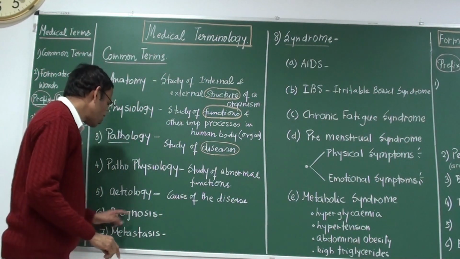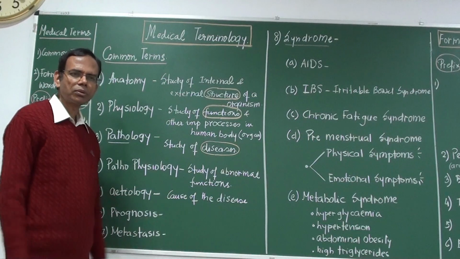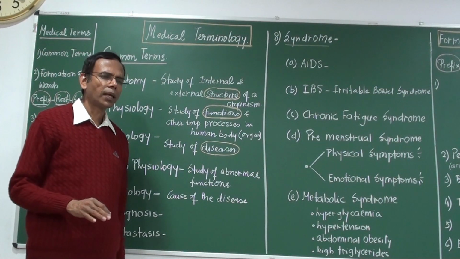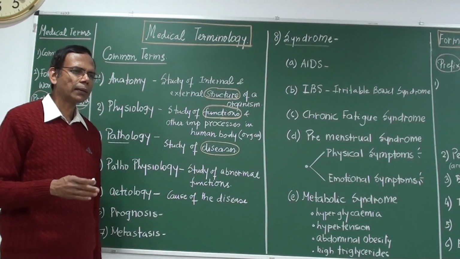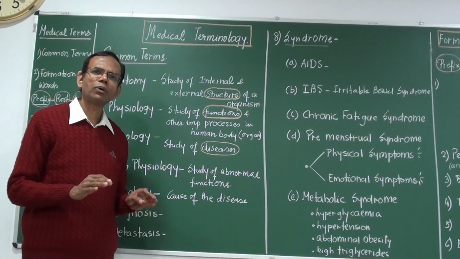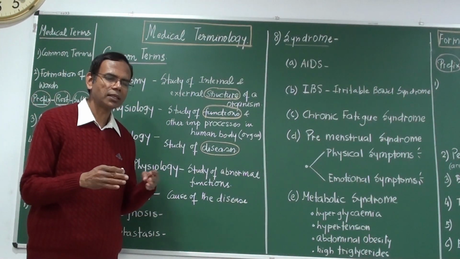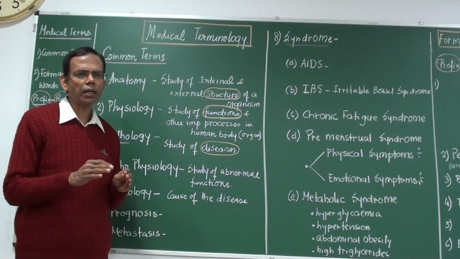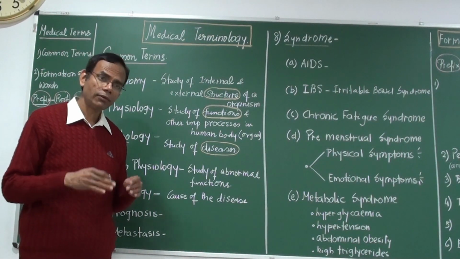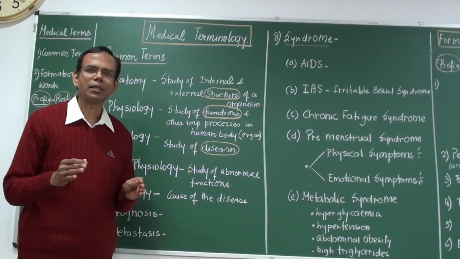Prognosis is a very common word. What does this word mean? Have you heard sometimes people saying, what is your prognosis? Suppose a person is suffering from cancer, a particular type of cancer at a particular stage. Now, if he reads the internet, or somebody reads the internet for him, the internet will say that the prognosis is not good, or he may not survive after 2 years, or he will get cured after 2 years, whatever it is. So prognosis means outcome of the disease.